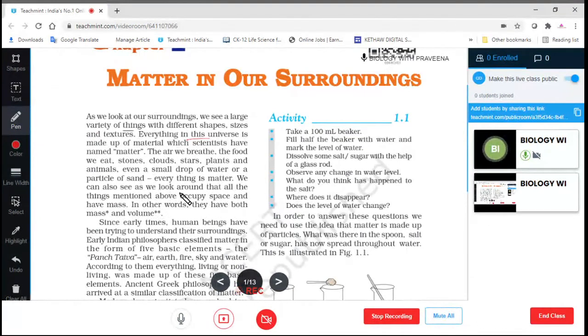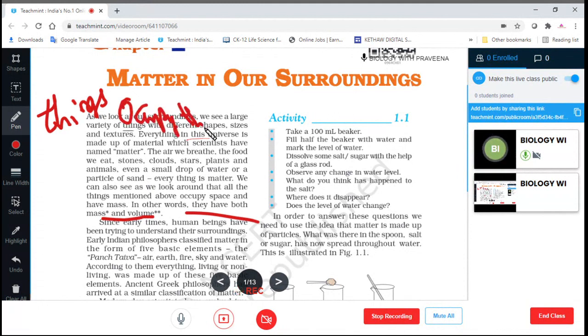In other words, they have both mass and volume. So things are occupying space.